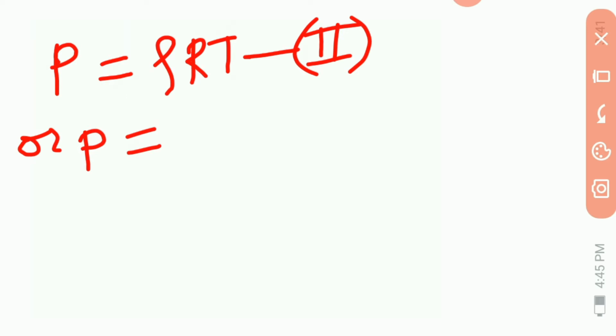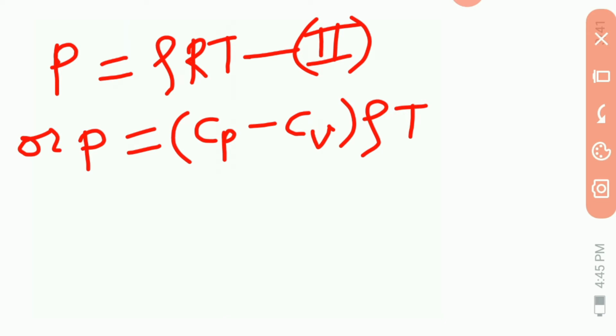Suppose this is number second. Or this can be written as P is equal to, here R is Cp minus Cv, so Cp minus Cv into rho T. Suppose this is equation third.